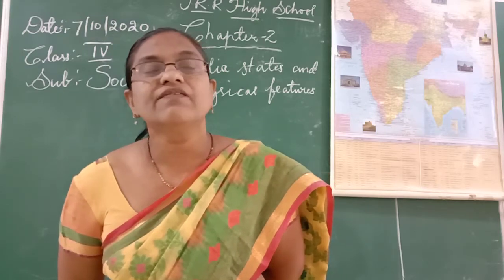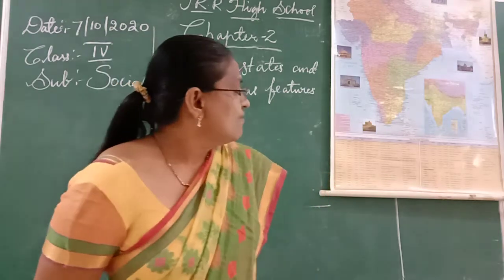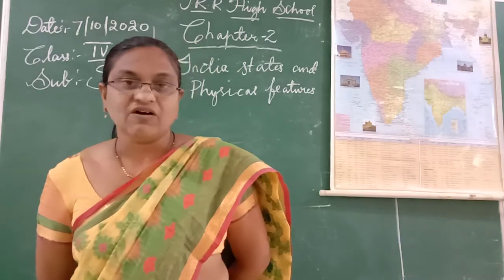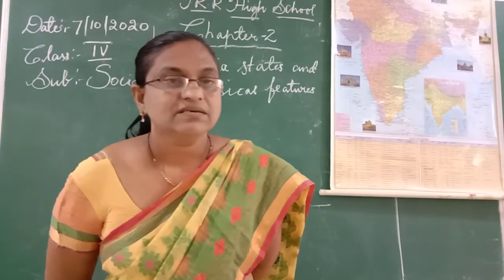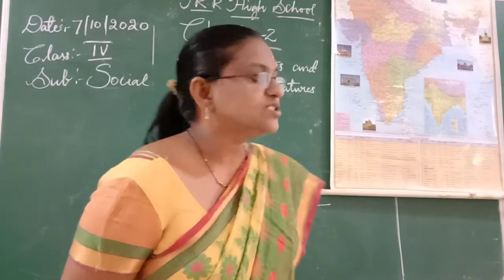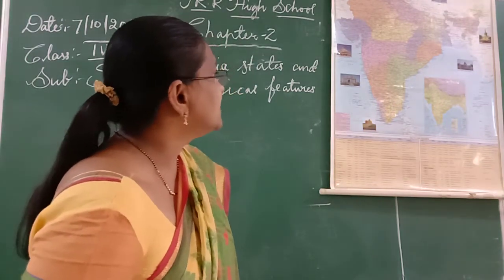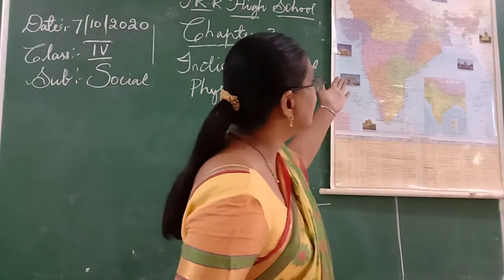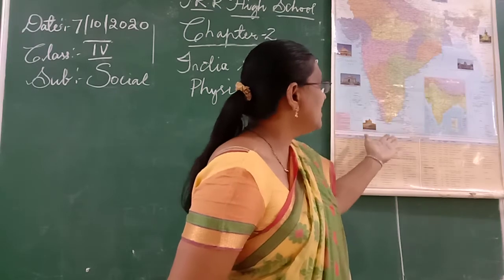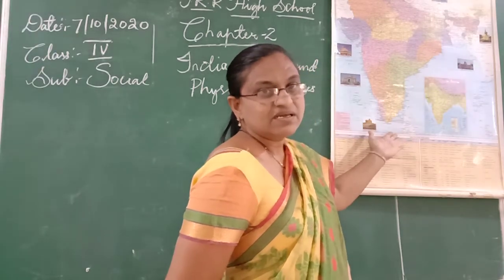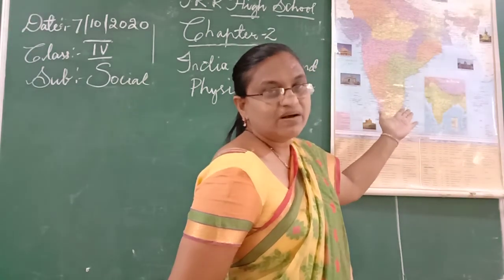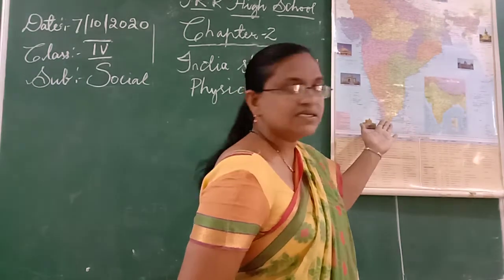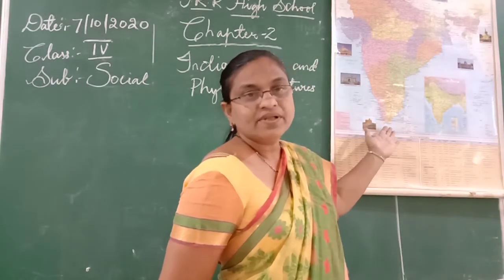Then one more thing. What are the water bodies surrounding our country? The first is the Arabian Sea, Bay of Bengal and Indian Ocean. In the east, Bay of Bengal; in the west, Arabian Sea; in the south, Indian Ocean.